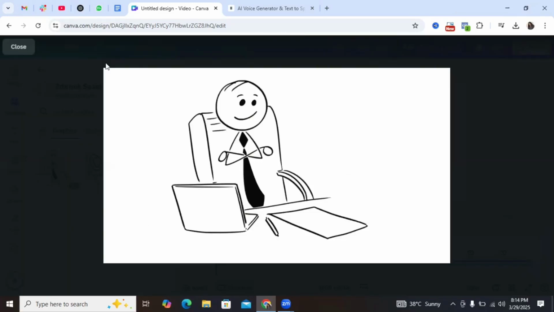So how do you make money from it? There are different ways. You can either start a faceless YouTube channel, offer this as a freelance service for other businesses online, or even use it to create video content for your business as well, right? So if you don't know how to use Canva perfectly for editing, you can actually create the stick figures inside of Canva and then take your images, download them to CapCut, and you can even use your own voice to finish, instead of using maybe Elevenlabs, or you can download the voice from Elevenlabs and then import it into CapCut and finish the editing from there. And inside of CapCut, you can use different transitions and different elements to make your video perfect, right?